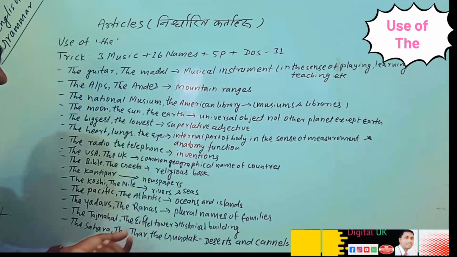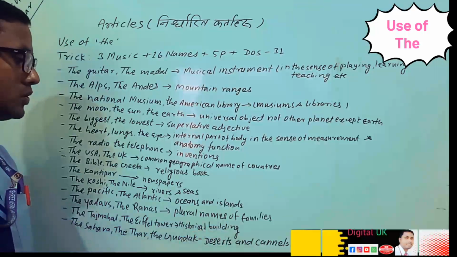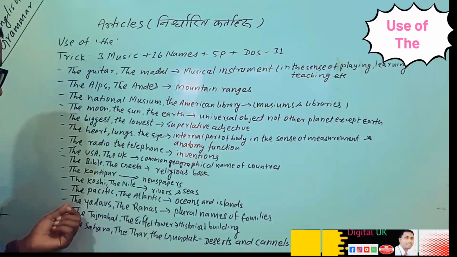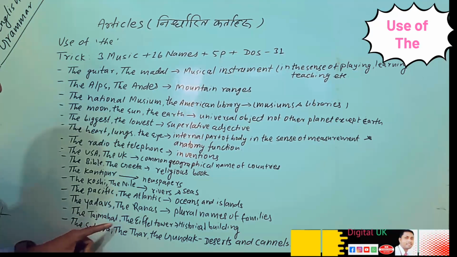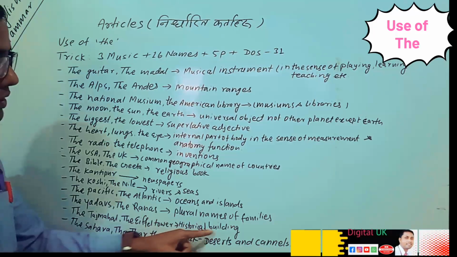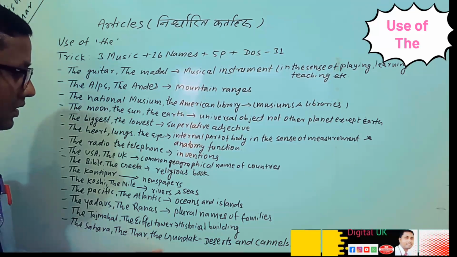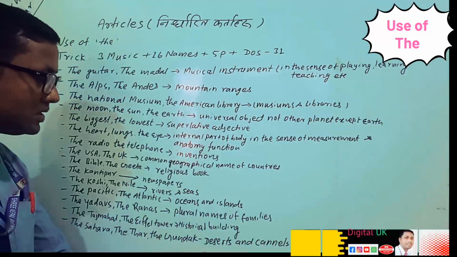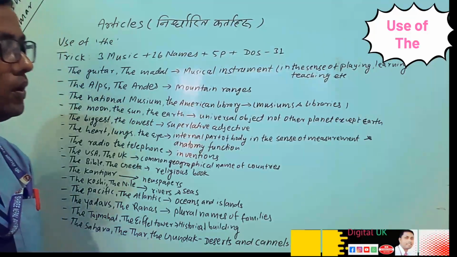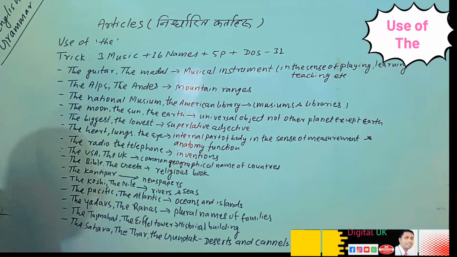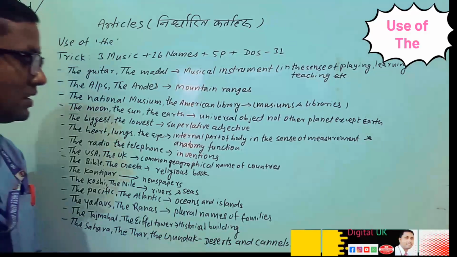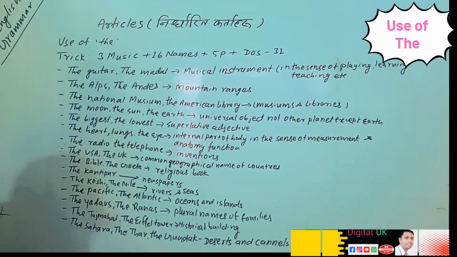These are the plural name of families. So before the plural name of family we can also use the, that we should understand. The Taj Mahal, the Eiffel Tower, these are the historical buildings. So here we should understand before the name of historical building we can use the Sahara, the Thar, the Gandak. So these are the name of deserts and canals. So we can understand here before the name of deserts and canals we can use the.